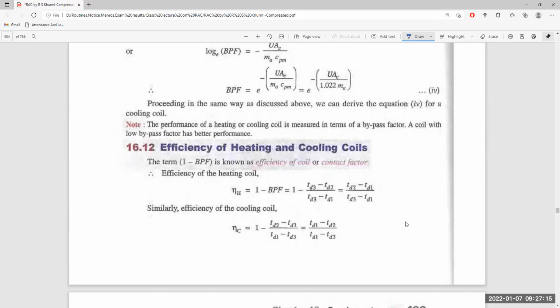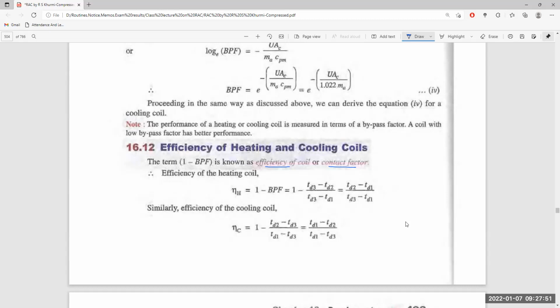Efficiency of the coil or contact factor. The efficiency of the heating coil is given as 1 minus BPF, where BPF is defined as the efficiency of the coil or contact factor. So 1 minus BPF equals 1 minus (TD3 minus TD2) divided by (TD3 minus TD1), or (TD2 minus TD1) divided by (TD3 minus TD1). So the efficiency becomes the outlet temperature minus the inlet temperature, divided by the temperature of the heating coil minus the temperature of the incoming air.